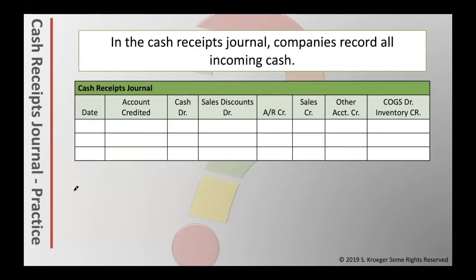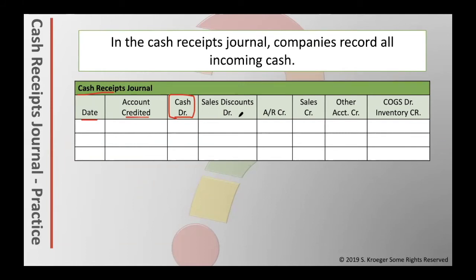This is what the cash receipts journal looks like. We have the date column, account credited, cash debit. This account always needs to be used because this is the cash receipts journal, which means we are receiving cash. If we are receiving cash, cash gets a debit. Therefore, this one always needs to be used. If for some reason you're not using this column when doing an entry, it means you're using the wrong journal.